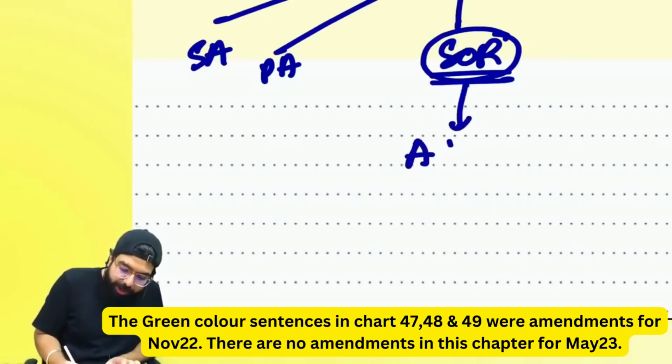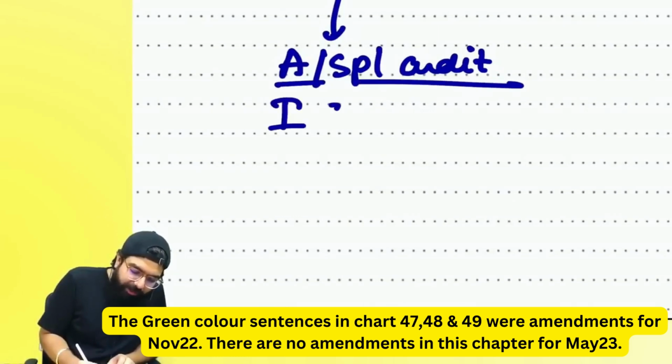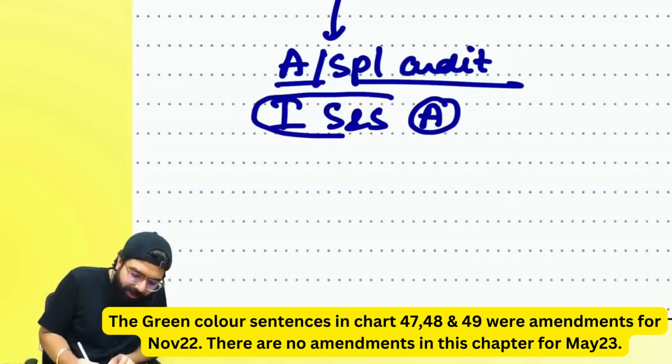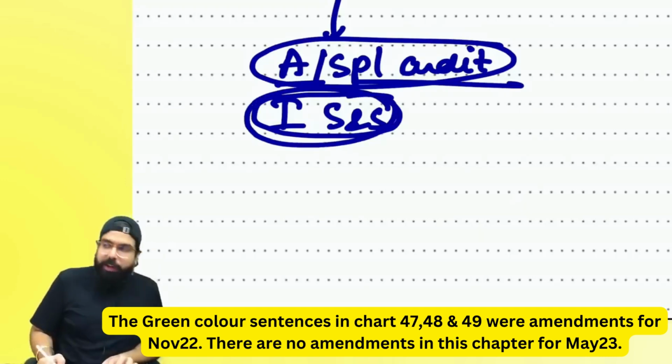He will do audit. He will do special audit, right, everyone? Or he will go ahead and do inspection, search, seizure, and arrest also can happen. So inspection, search, seizure, he will do. Baba, arrest, okay, leave it. He will do audit, special audit. He will do inspection, search, seizure.